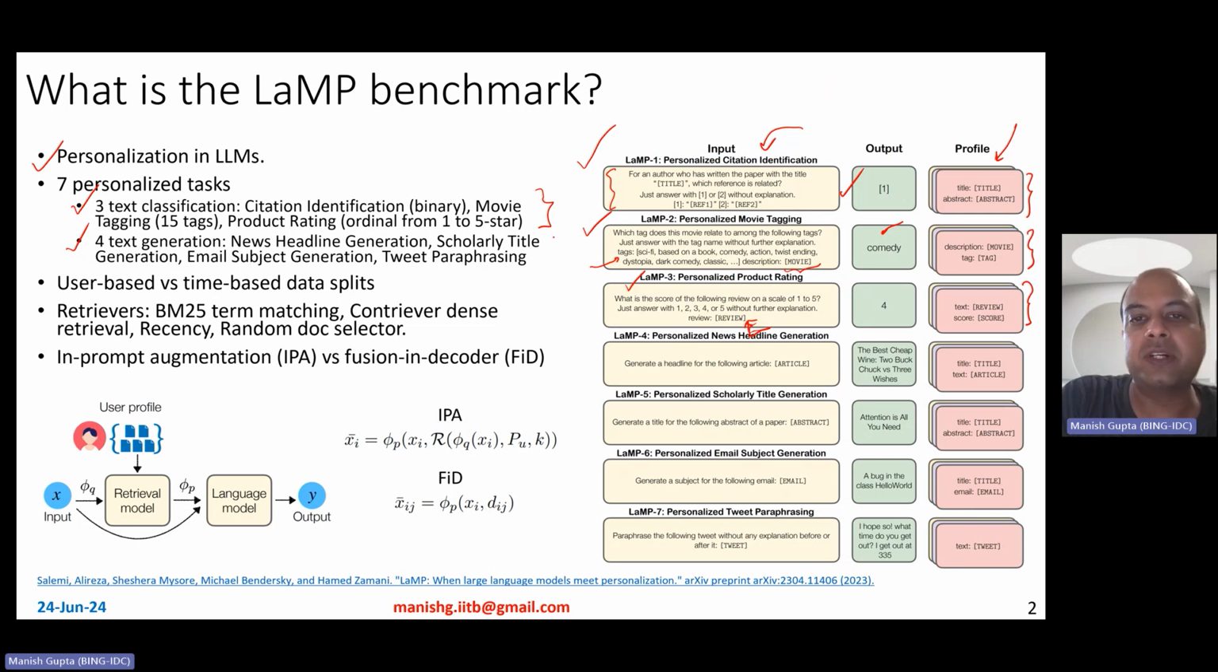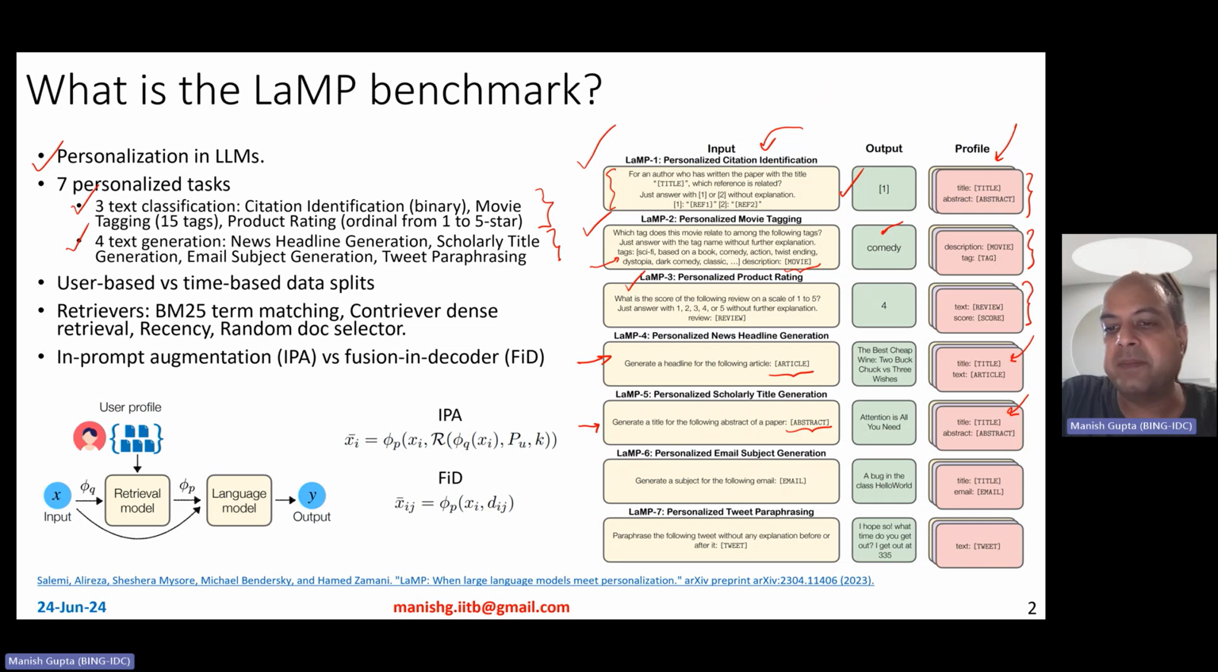Now, besides these, there are also 4 text generation tasks as part of this benchmark: news headline generation, scholarly title generation, email subject generation, and tweet paraphrasing. As one can expect, in news headline generation, given a particular article, you want to generate a headline in a personalized manner, based on the user history of what articles the user has read, and the titles and text of those articles. For personalized scholarly title generation, the task is to generate a title for the abstract of a paper, and the profile comprises papers that the user has written with the title and the abstract.